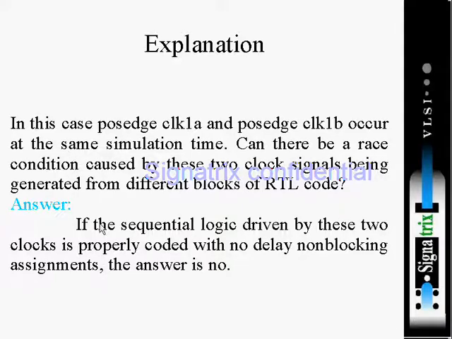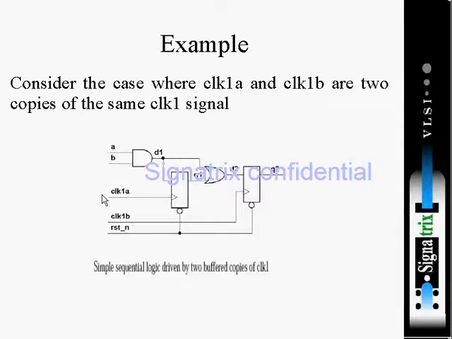So the answer is, if the sequential logic driven by the two clocks is properly coded with non-blocking assignment and no delay, the answer is no. If you have not used any delay with non-blocking, as we told #1, then with no delay, the passage of the clock through the two blocks is at the same time. If you have used delay somewhere, then that will come somewhat late, and where you have used delay, after that much delay you will get the output, right? Okay.